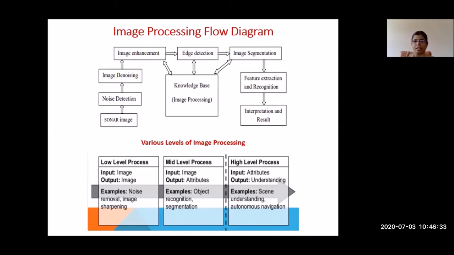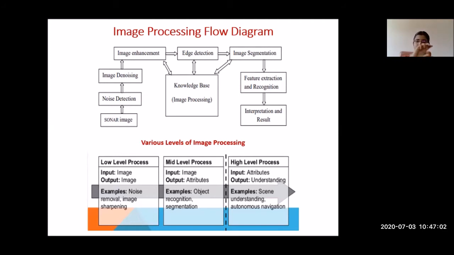If you want to identify any particular part or object present in the image, then you have to go for edge detection, then segment that particular part, then extract the features of that particular object, and based on the features extracted, we identify what kind of object it is. Finally, the analysis or interpretation of that particular object is done as a result. So these are the steps, or the flow of process, inside our computer.